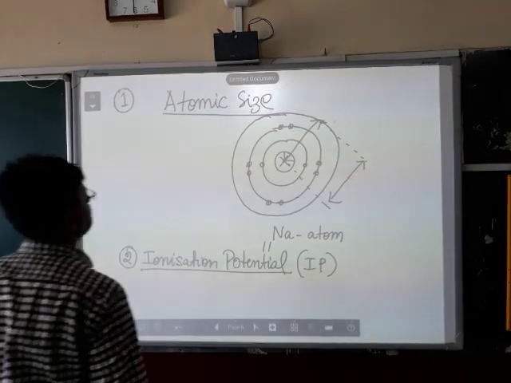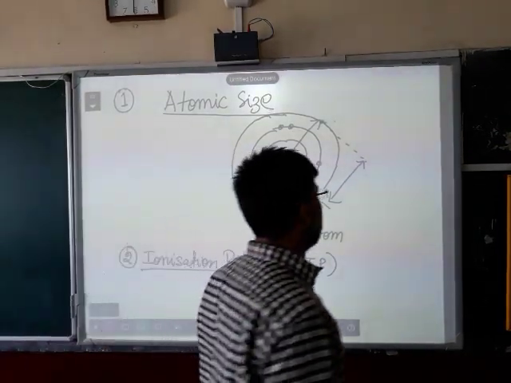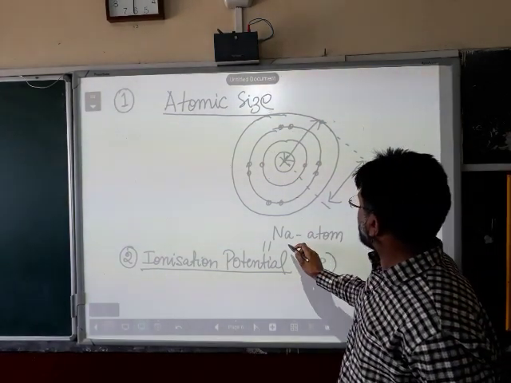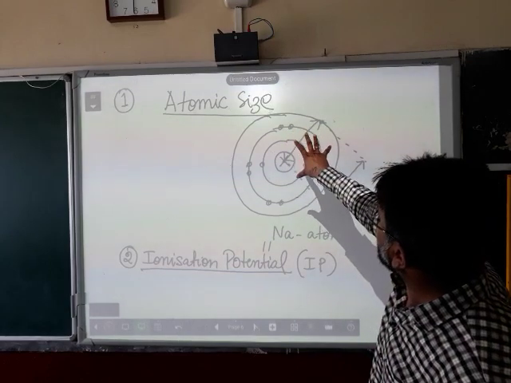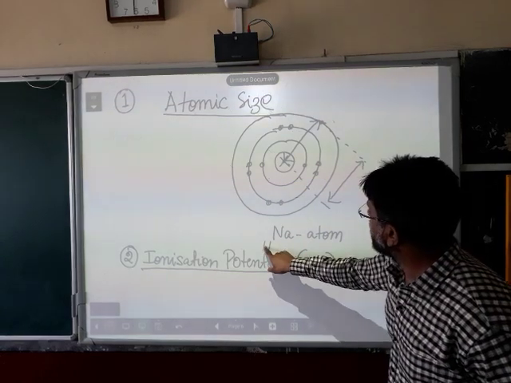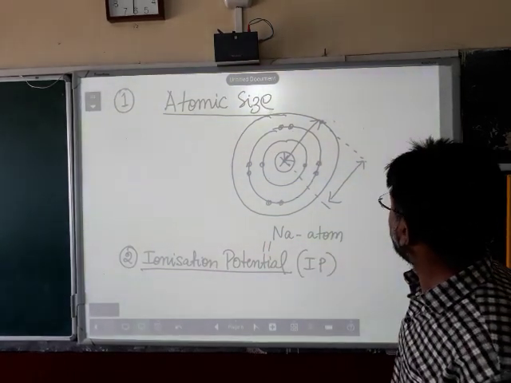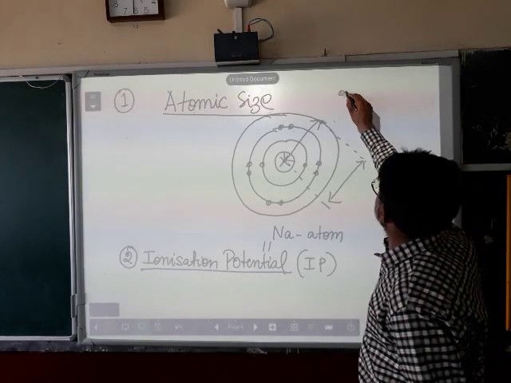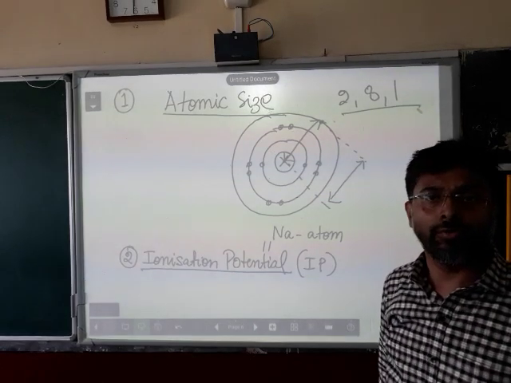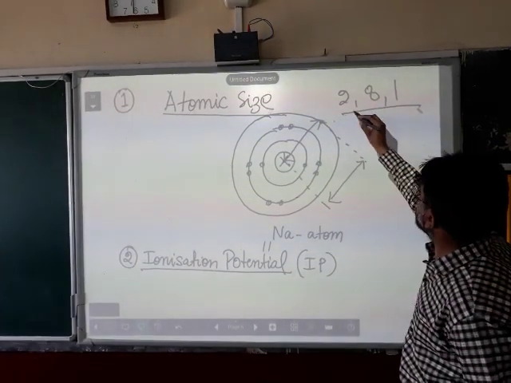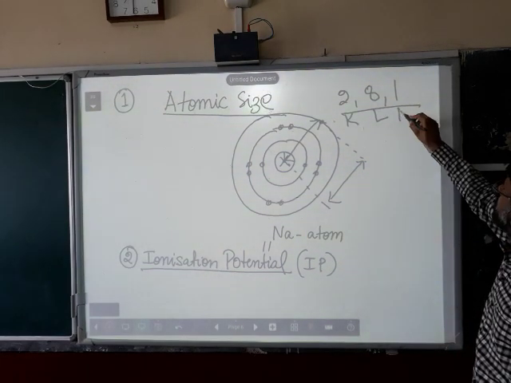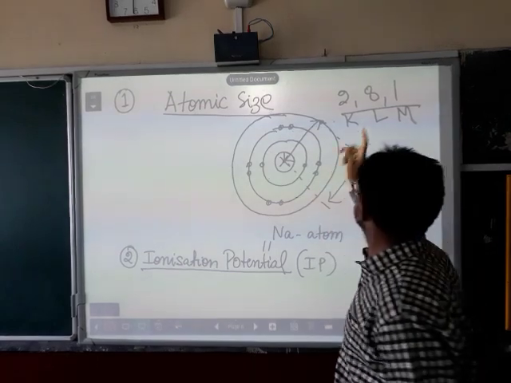Slide number 6. Now, the first periodic property is atomic size. The meaning of atomic size. Let me take an example of an atom. I have drawn an atomic diagram of the element sodium. Sodium atom, atomic number 11. Its electronic configuration is 2, 8, 1. There are 2 electrons in the K shell, 8 electrons in the L shell and 1 electron in the M shell. So, the valence shell has only 1 electron.